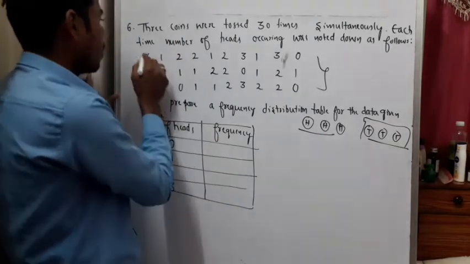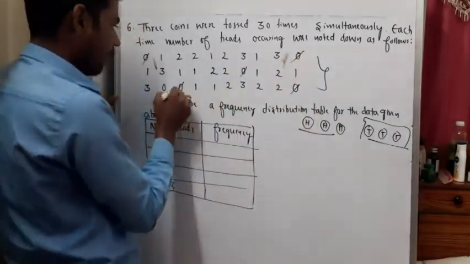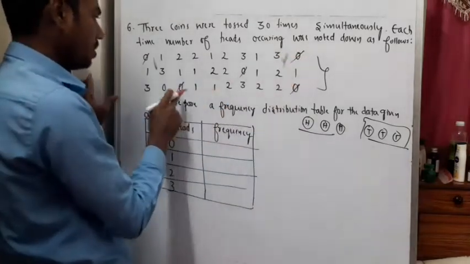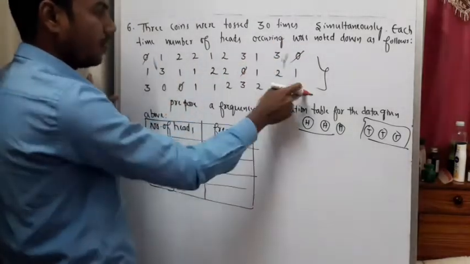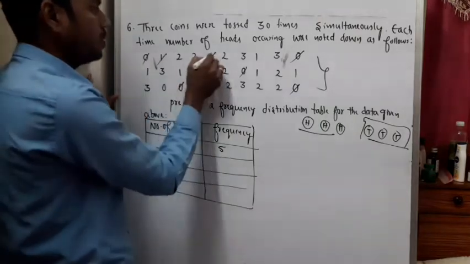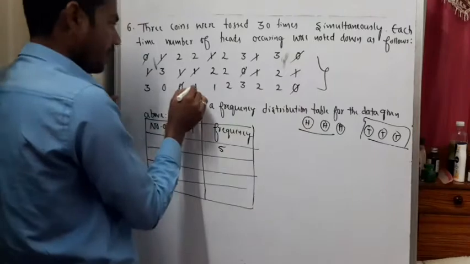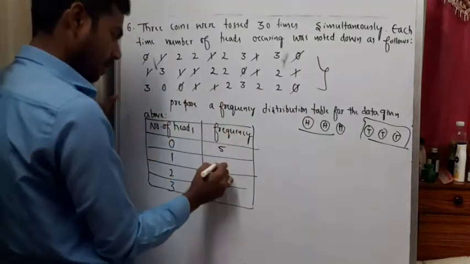How many zeros are there? 1, 2, 3, 4, 5. 1, 2, 3, 1, 2, 3, 4, 5. 5. What about 1? 1, 2, 3, 4, 5, 6, 7, 8, 9, 10.